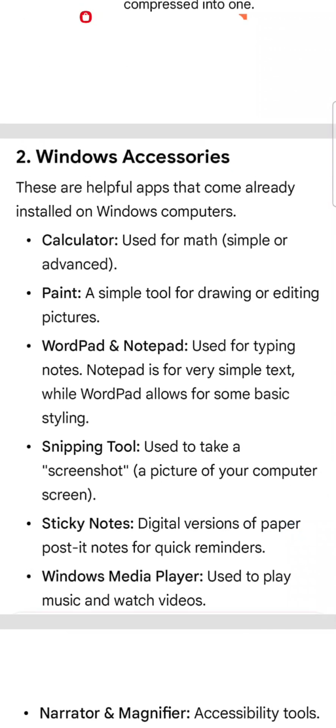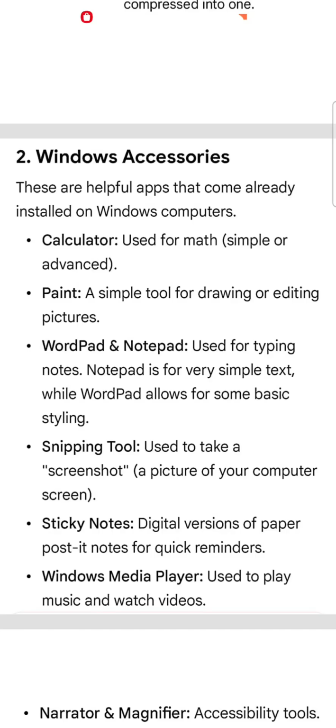Windows accessories. These are the helpful apps that come already installed on Windows computers. Calculator, used for math, and Paint, a simple tool for drawing and editing. Notepad and WordPad, used for typing notes. Notepad is very simple text, while WordPad allows some basic styles. Snipping Tool, used to take screenshots. Sticky Notes, digital versions of paper post-it notes for quick reminders.